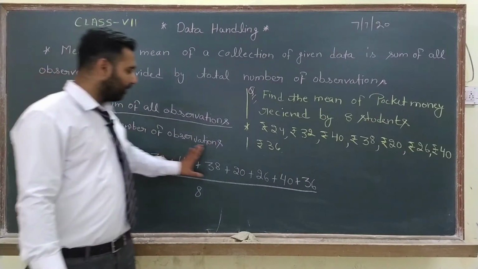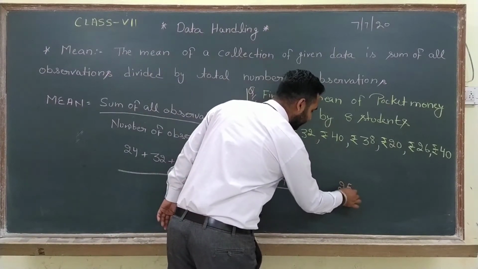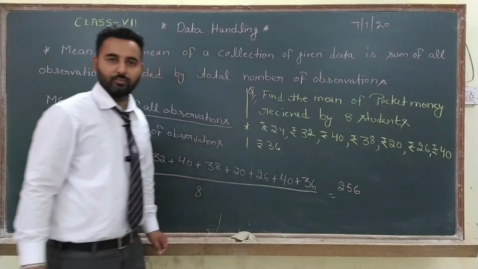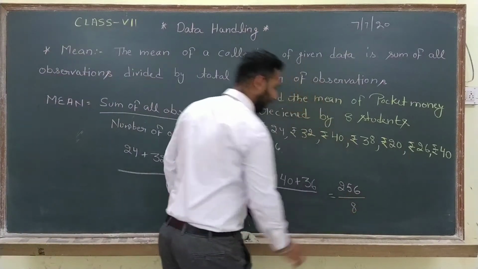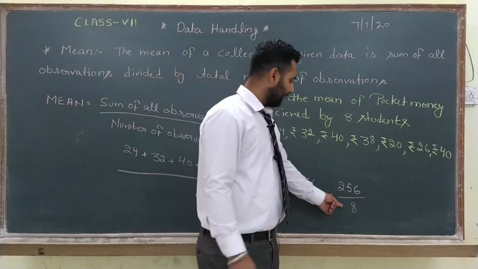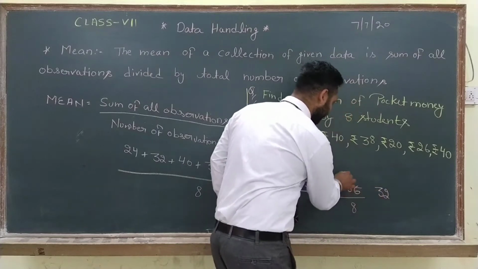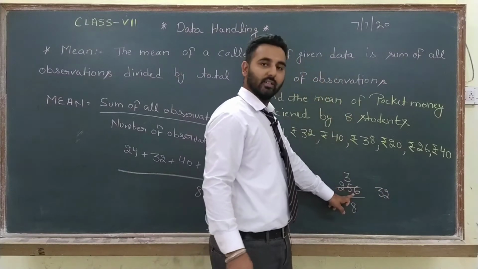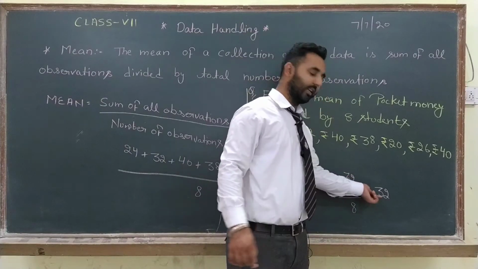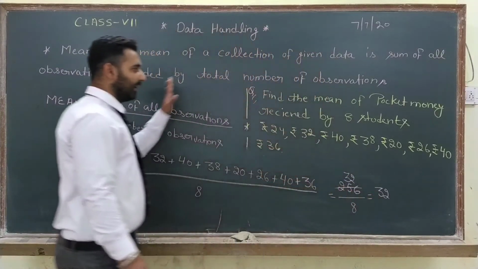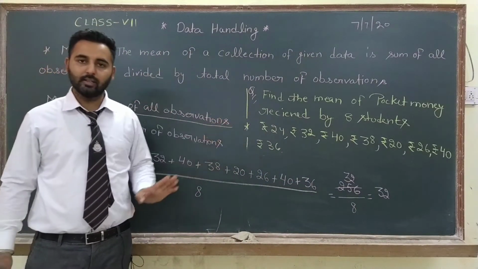When you add all these, you will get 256 as the sum. And you have to divide it by 8. Now divide it. 8 3s are 24. 1 will be left, 1 and 6, 16. So 8 2s are 16. So after dividing you will get 32. So we can say the mean of these pocket money is rupees 32.